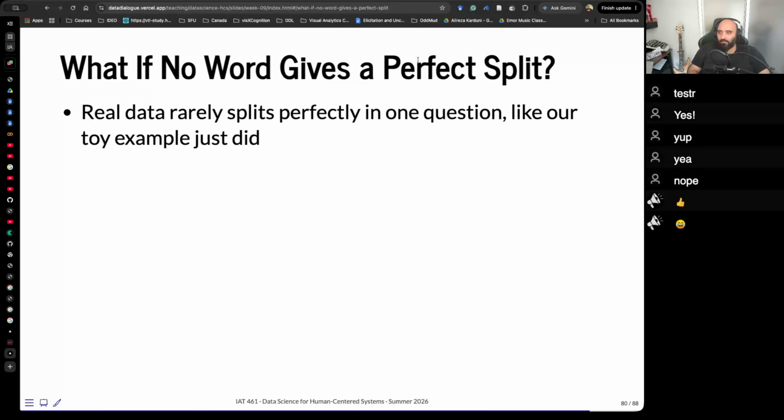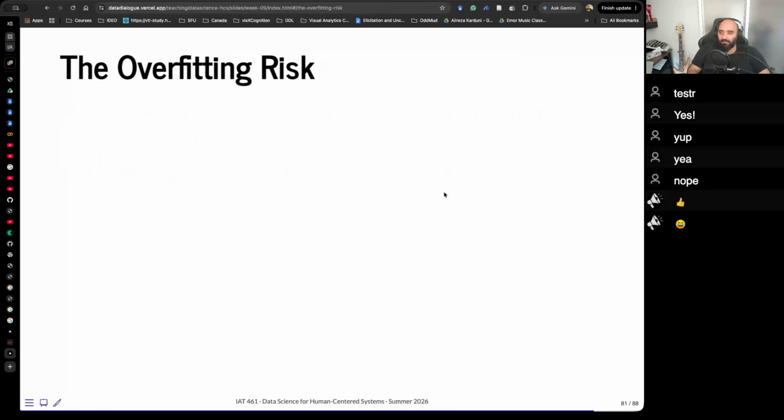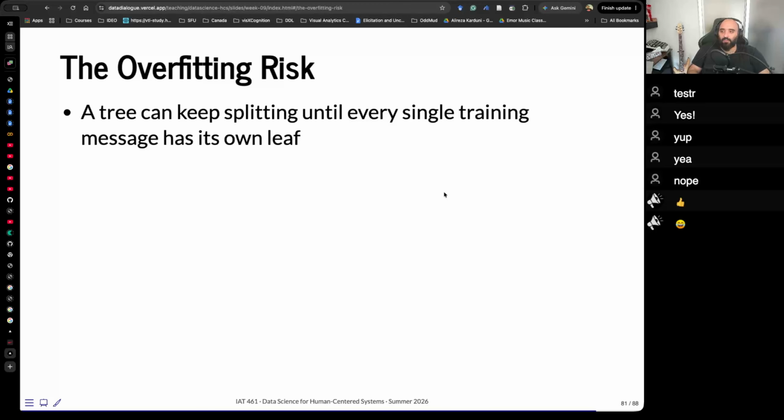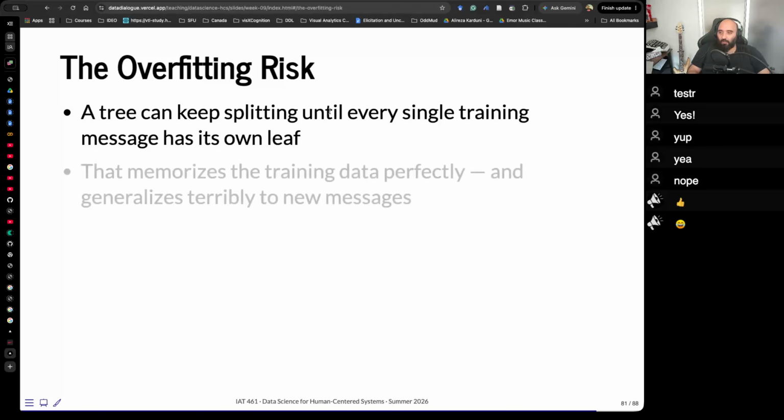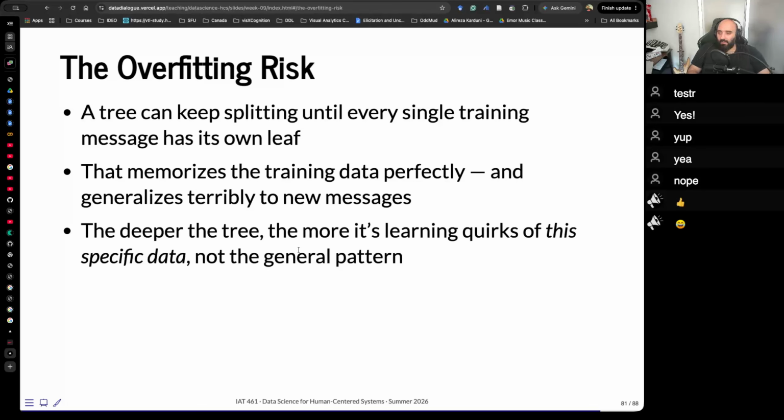And what if no word in real data rarely splits perfectly in one question, like our toy example? So the tree keeps asking further questions on each branch, going deeper, splitting the still mixed group again. Okay, and we're going back to the overfitting risk. A tree can keep splitting until every single training message has its own leaf. Basically, you can memorize the data, which would generalize terribly to new messages. The deeper the tree, the more it's learning quirks of this specific data, not the general pattern.